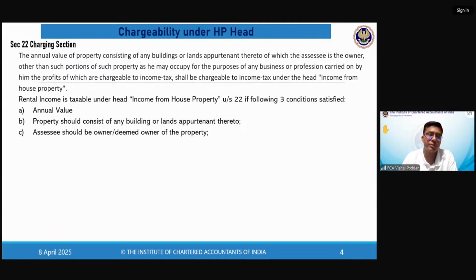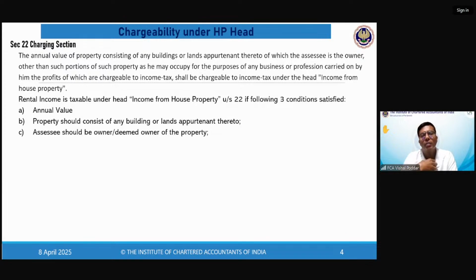Now, the next condition is that in order for this rental income to be taxed under the head HP, you should be the owner of that property. What does it mean, what will it cover and what will it not cover? Let us say Priyanshi is the owner of some commercial property.